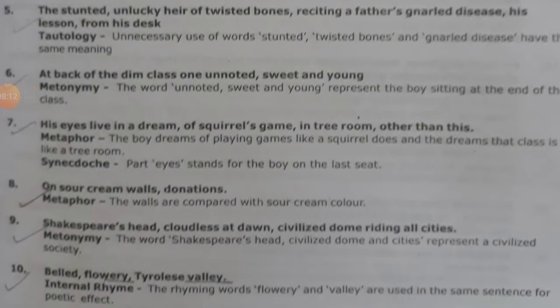Now the sixth one, at back of the dunce class, one unnoted, sweet and young. Now here these words, unnoted, sweet, young, stand for, they represent the boy who is sitting at the end of the class. So it's a metonymy. The figure of speech used is metonymy. Metonymy means different adjectives are being used to represent one particular person.